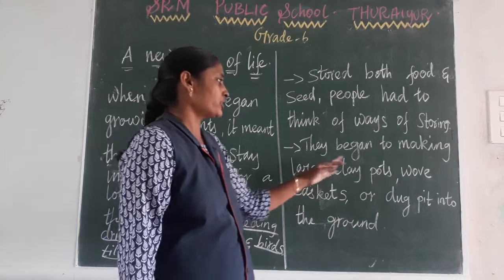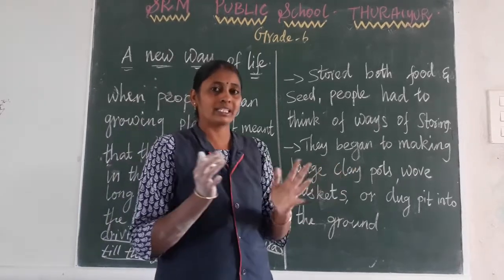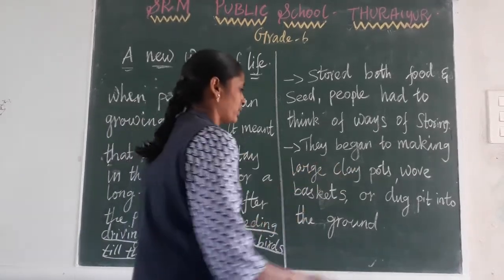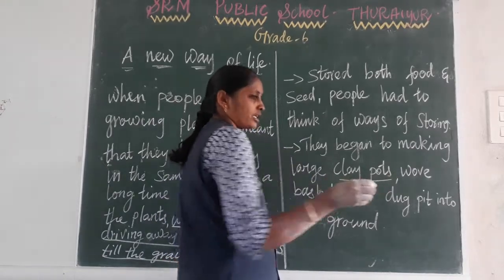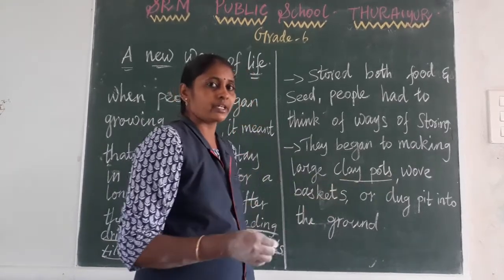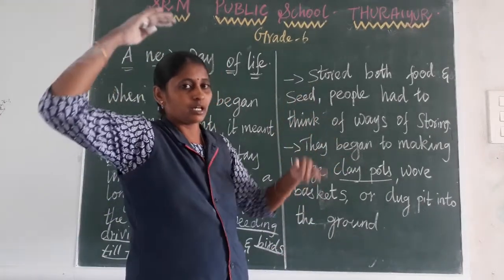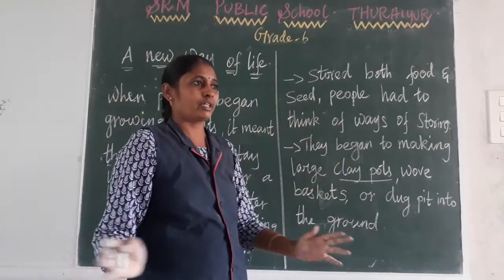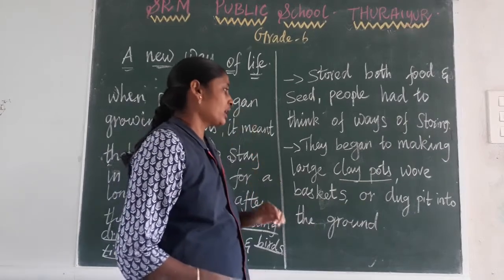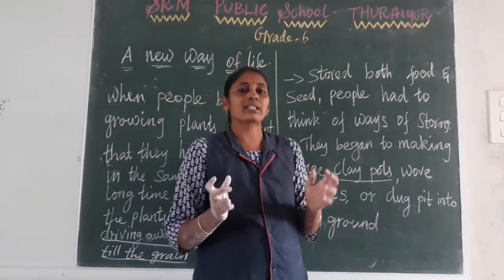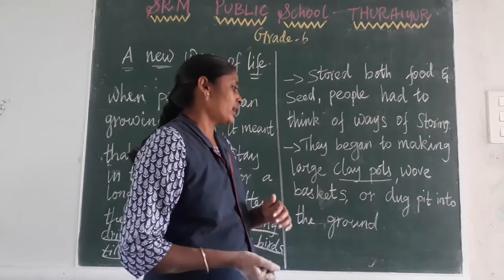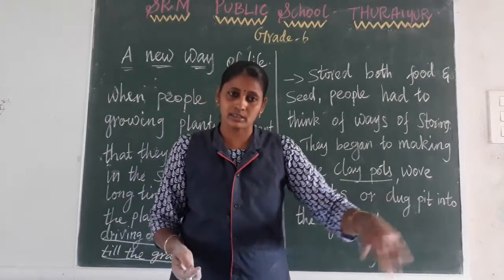They began to store these things in a large clay pot, maybe up to my height, a very big clay pot. Sometimes they used a basket.